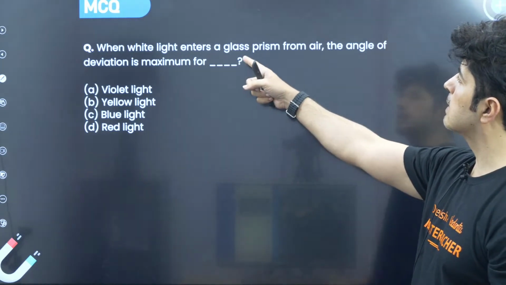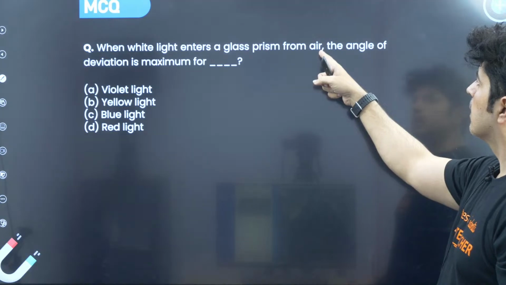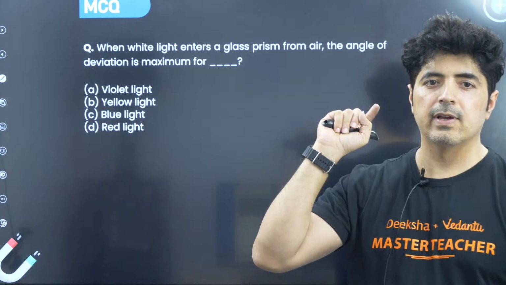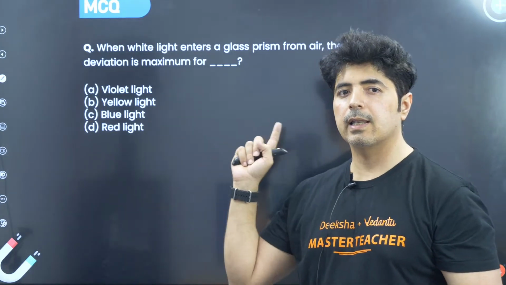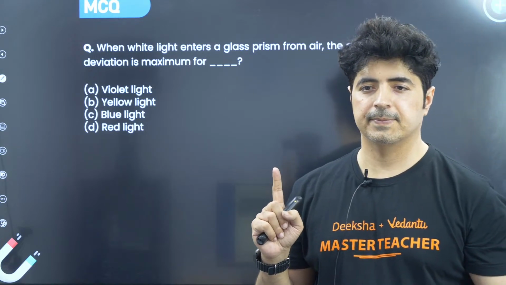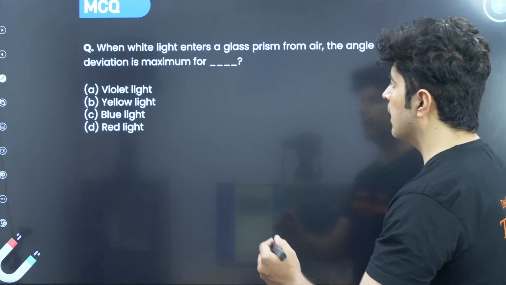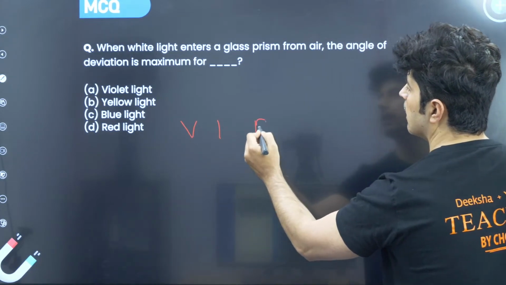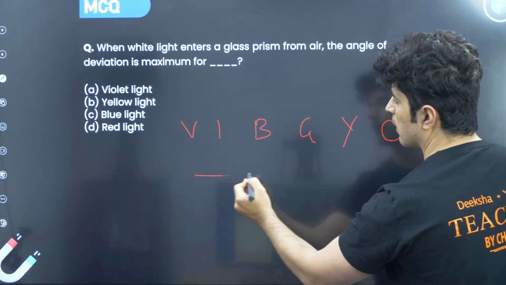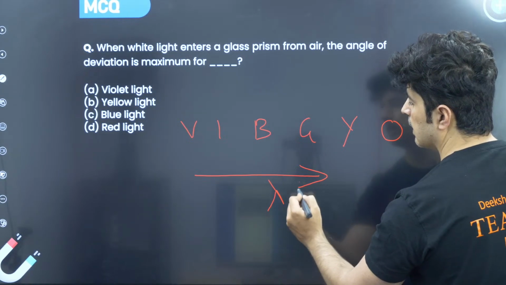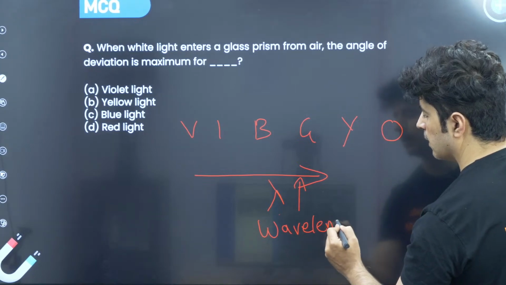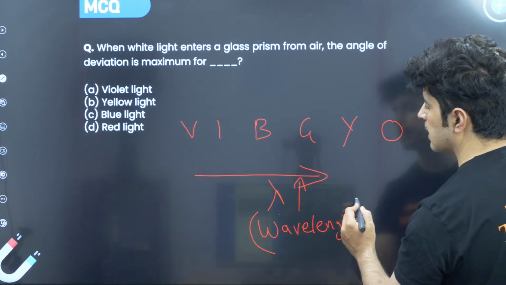When white light enters a glass prism from air, the angle of deviation is maximum for, we have done this. Angle of deviation is maximum for what? Which light has the maximum deviation? Come on, answer me in the comment box. We have the spectrum V, I, B, G, Y, O, R. As we go from left to right, the wavelength increases.